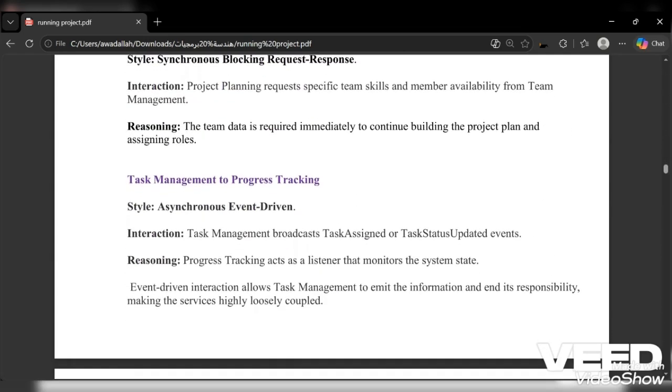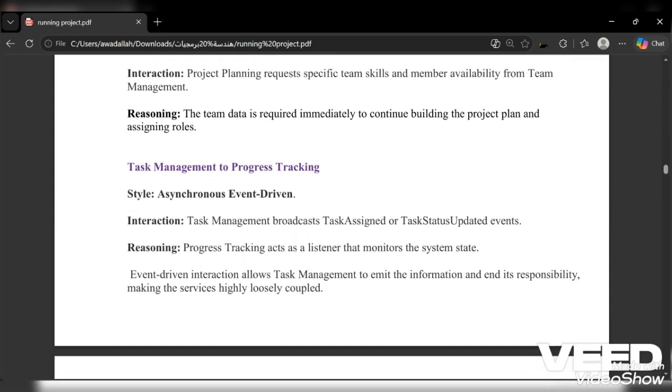Now I have the task service and the progress service. Here I used asynchronous event driven. When task status is changed, the task service fires an event and moves on without waiting. The progress service is still listening and records are updated automatically.